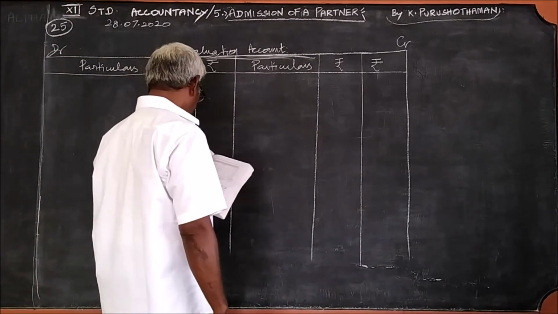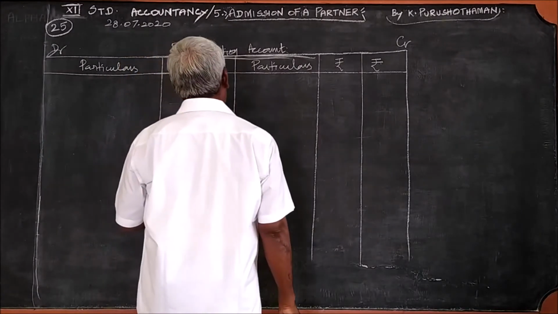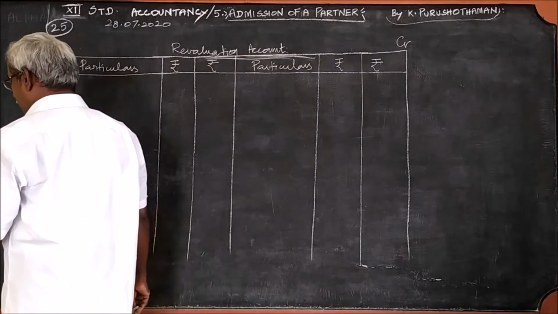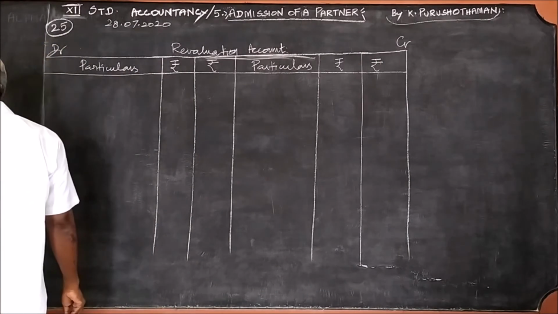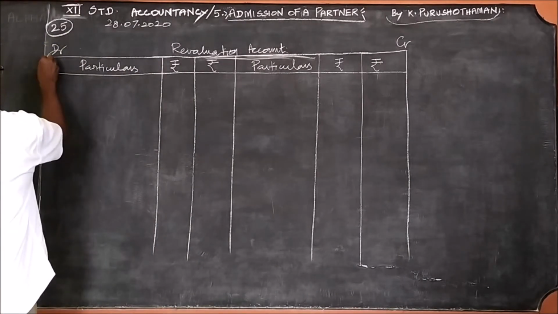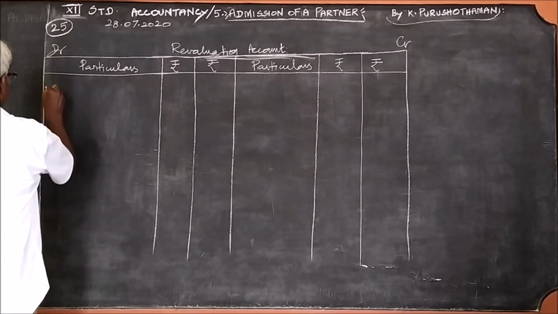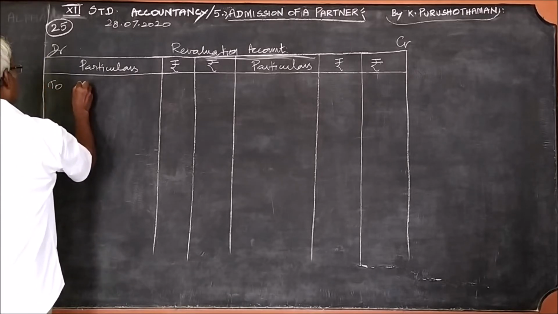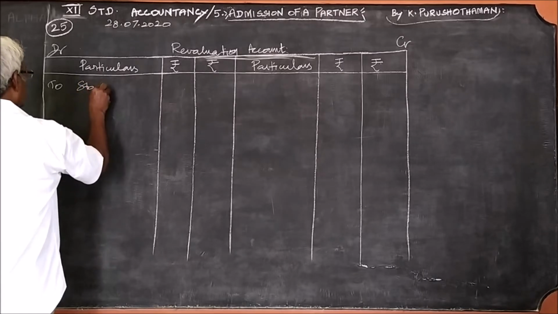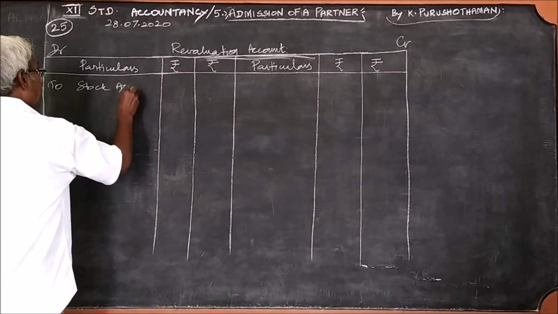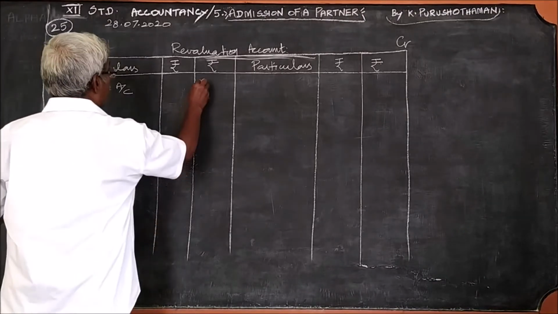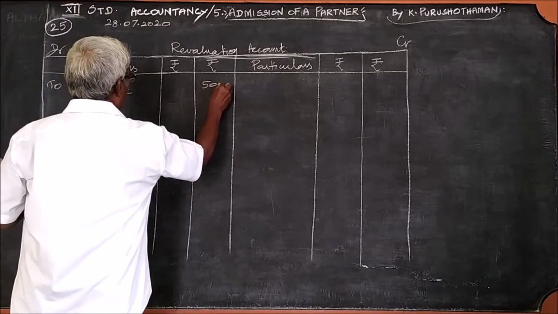Then the stock be valued at 20,000. It was 25,000, now it is 20,000 only, therefore it is a decrease, therefore you should write the loss on the debit side to stock account. Decrease is 5,000.